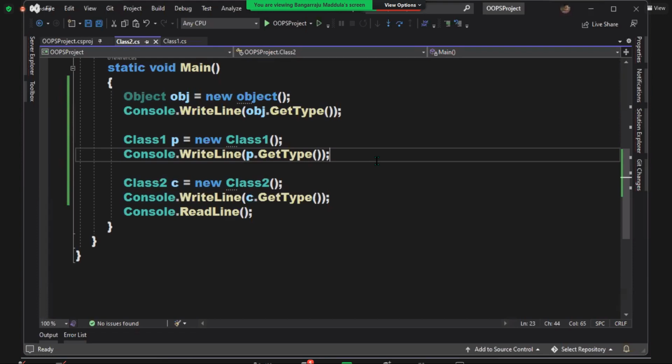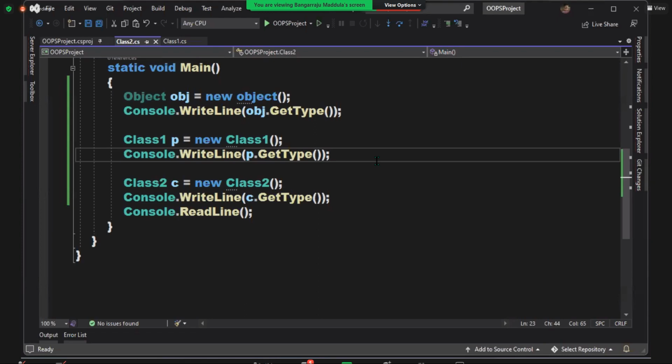What is the fourth rule? Each and every class, predefined or user defined, has a default parent class. What is the default parent class? Object. And this Object class provides you 4 members: Equals, GetHashCode, GetType, ToString. So these 4 methods are always inherited to your classes.